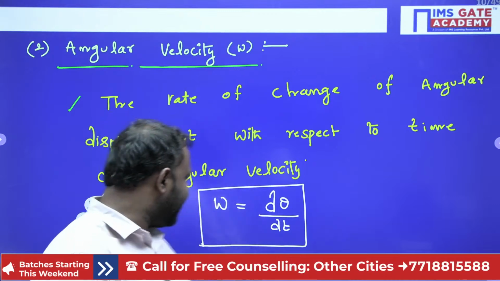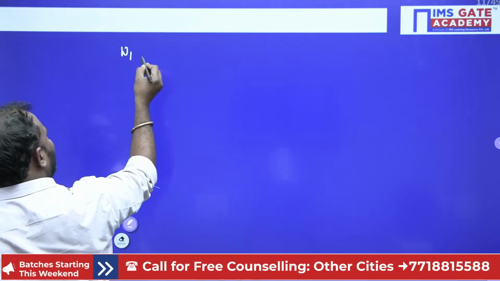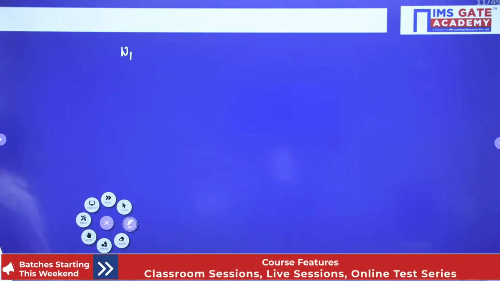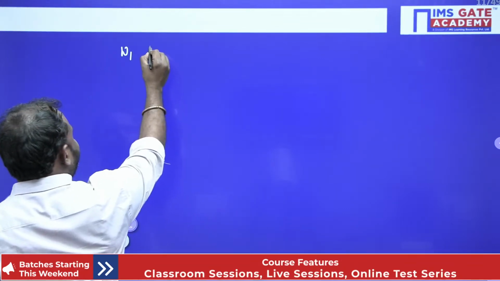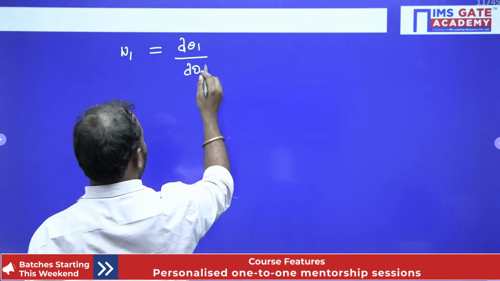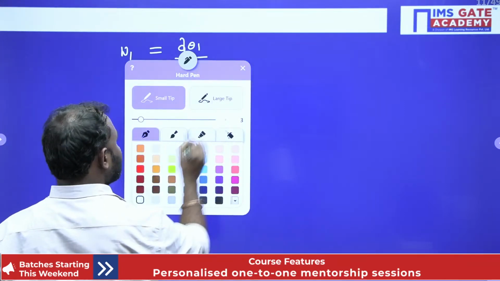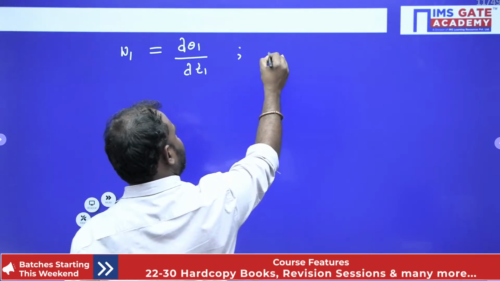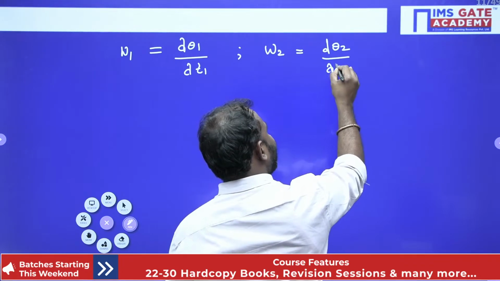Clear, everybody? Right. Now, let's see that. Suppose d theta 1 by dt1. Similarly, W2 is equal to d theta 2 divided by dt2.